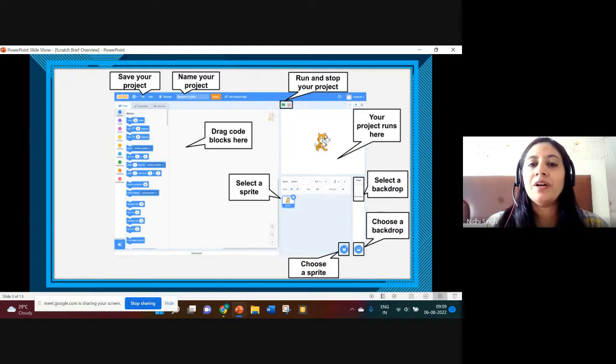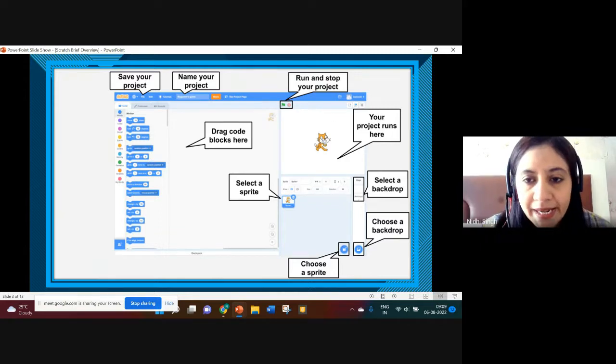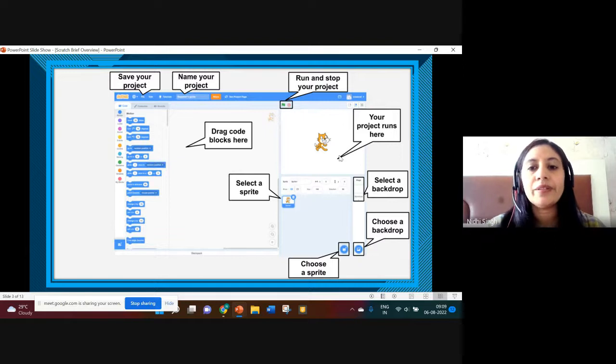You can change its appearance. You can move your character. You can basically interact with this character. Now the area where this cat is, this square kind of thing, that is your stage.